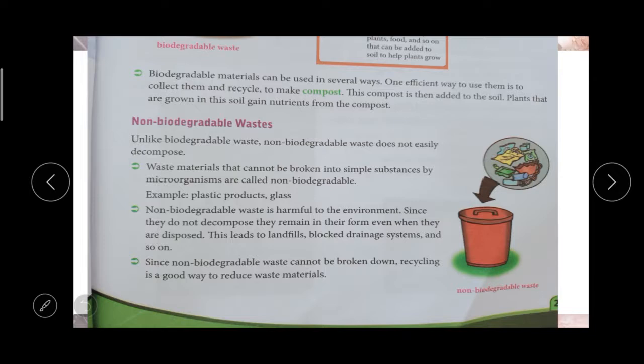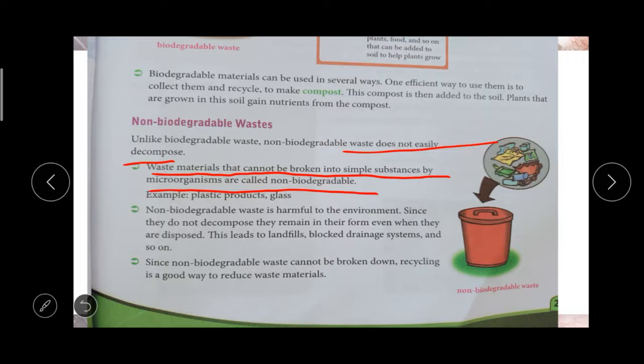Non biodegradable waste means which are not easily decomposed, which do not easily decompose. Waste material that cannot be broken into simple substances by microorganisms, bacteria or fungi, which are not able to break down into smaller substances, is called non biodegradable.